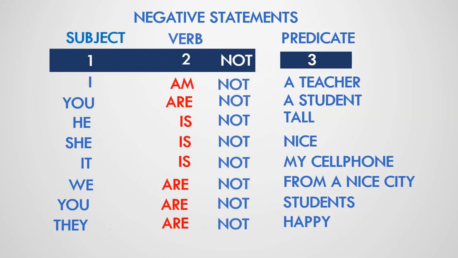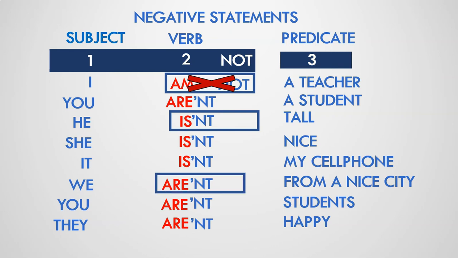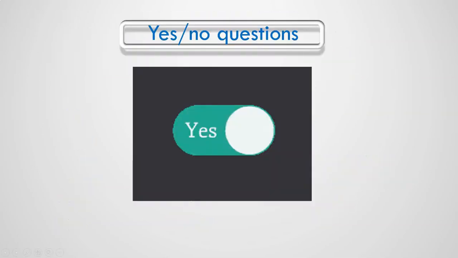On the other hand, if we want to connect the verb to be with the negation, it is not possible to join am plus not. The rest: is plus not is isn't, and are plus not is aren't.